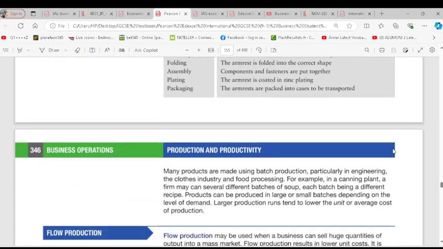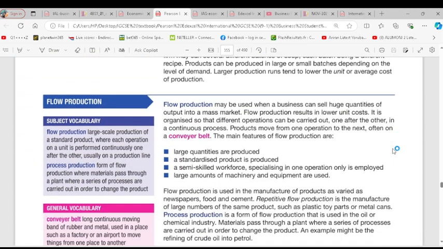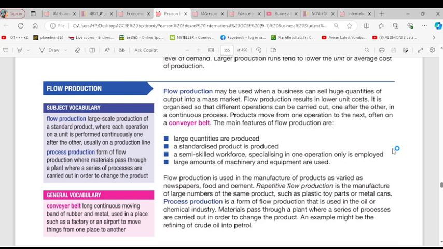That's in units. And the last one is flow production. For flow production, it means you are operating on a large scale. You are producing continuously, non-stop. What's the difference from batch? In batch production, you produce different products after the completion of a batch. For flow production, you are producing products continuously, without any breaks. That is flow production. Do you get it or not?